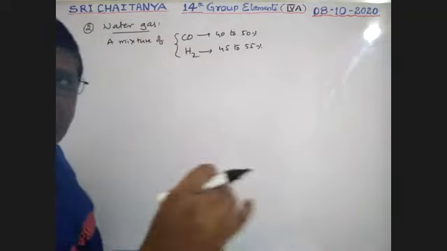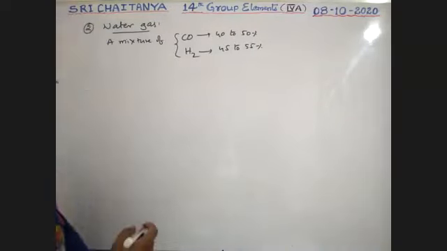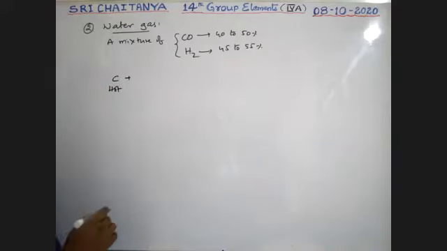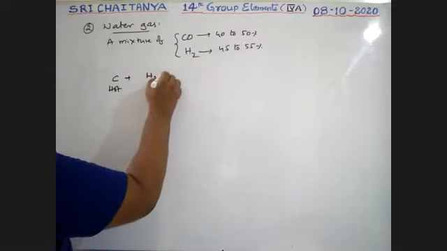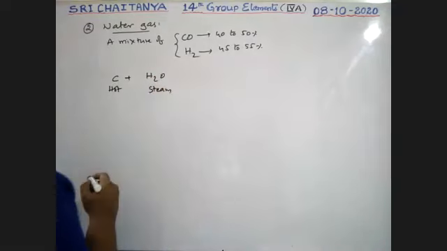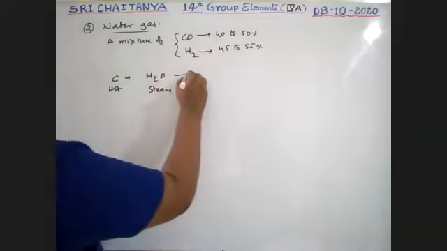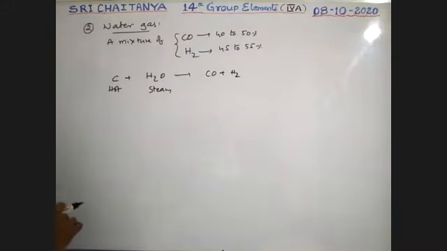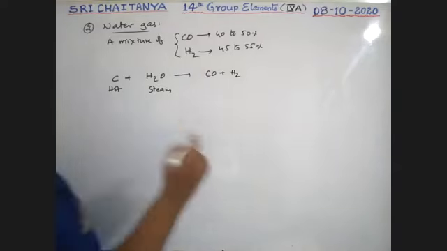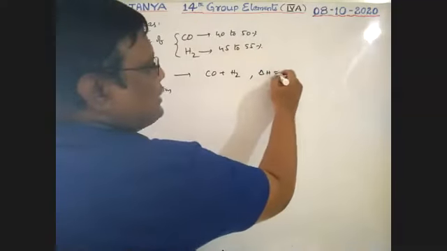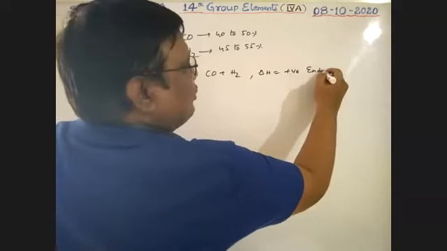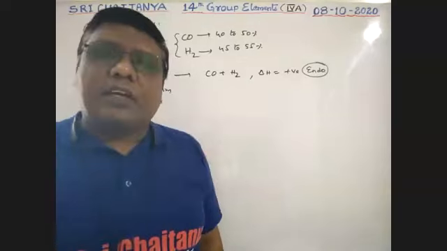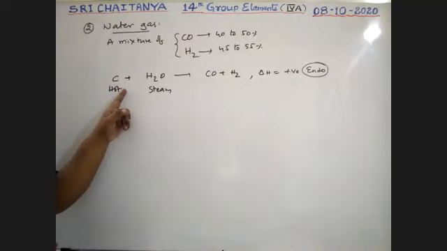So what is the basic reaction to prepare this? See, boys, hot coke is taken, and steam is passed through this hot coke. That gives carbon monoxide and hydrogen gas. Boys, in this equation delta H is positive, so it is endothermic. It requires heat energy to heat up the coke.